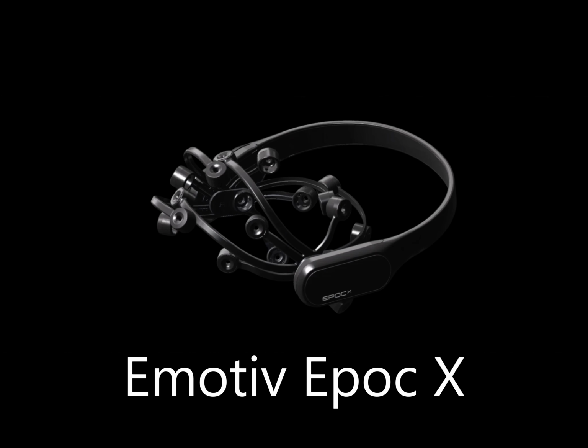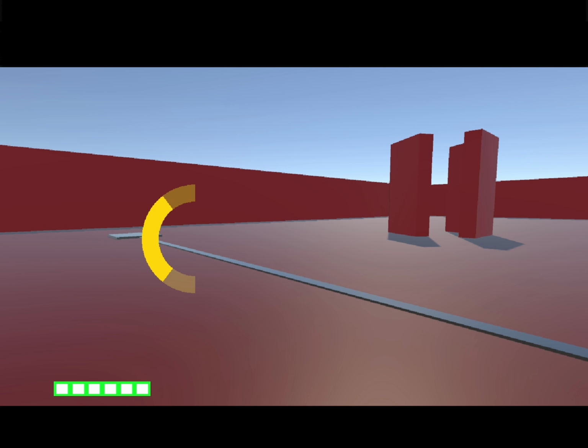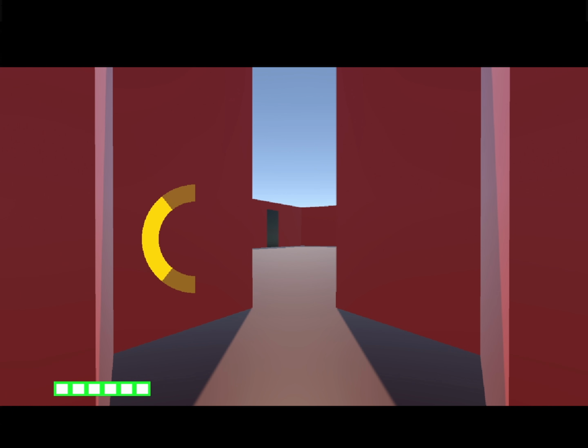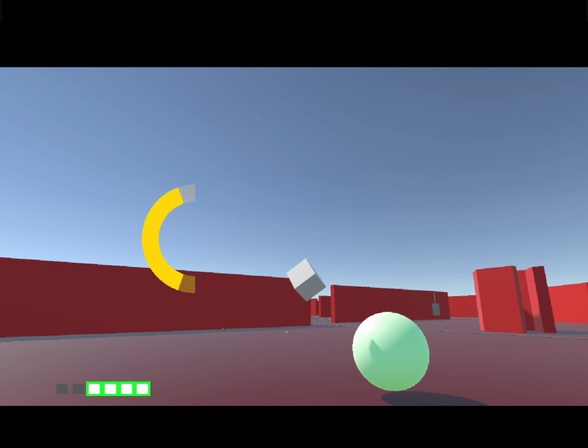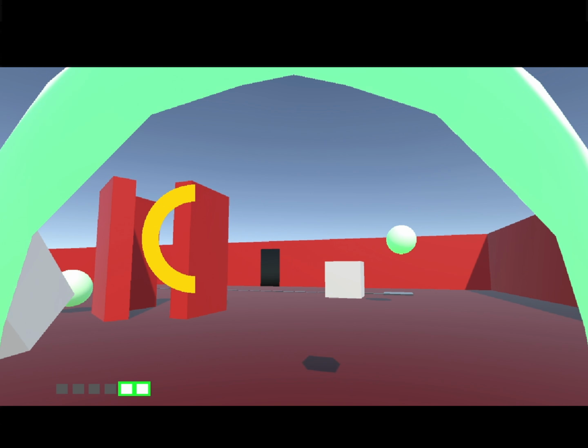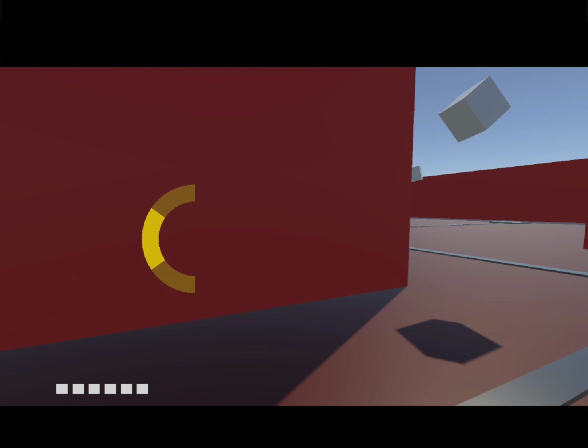And based on your alpha, beta, and gamma waves, we can determine essentially how focused you are. There is some error to it, but we can get a rough idea. And then from there, we read in this data as a single focus variable into Unity. And then we use this to adjust the difficulty parameters as needed.